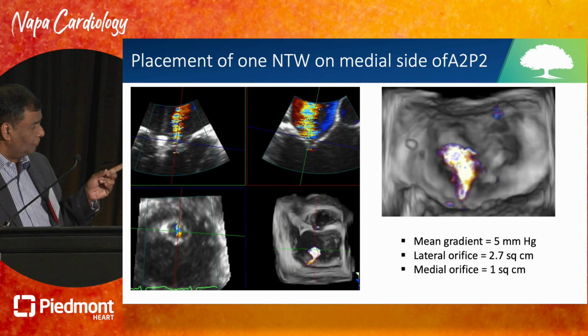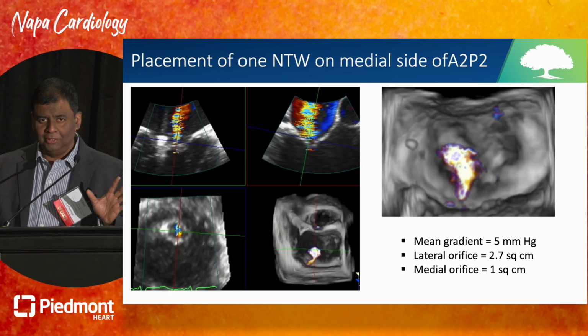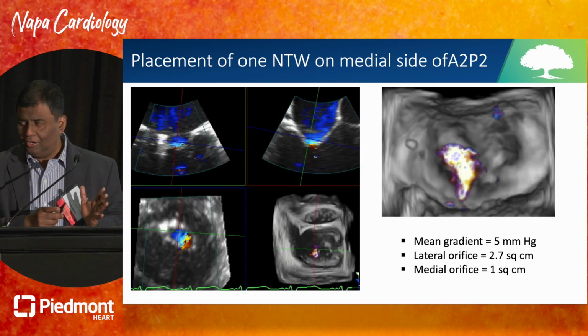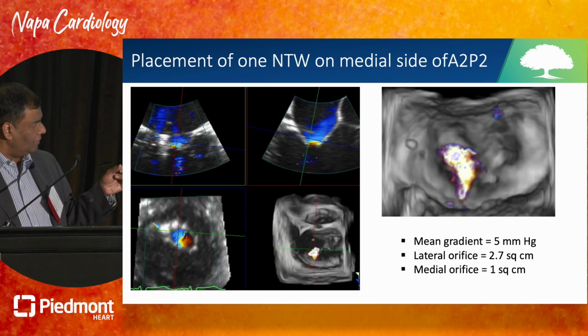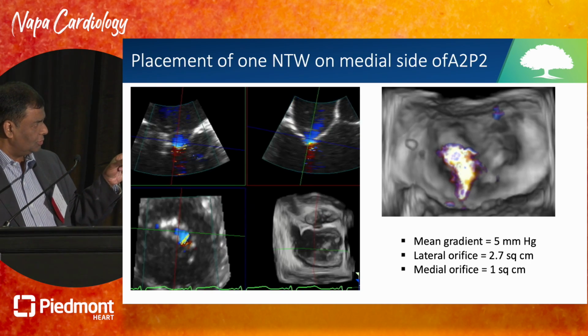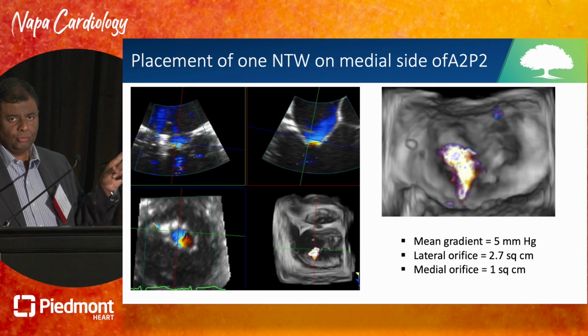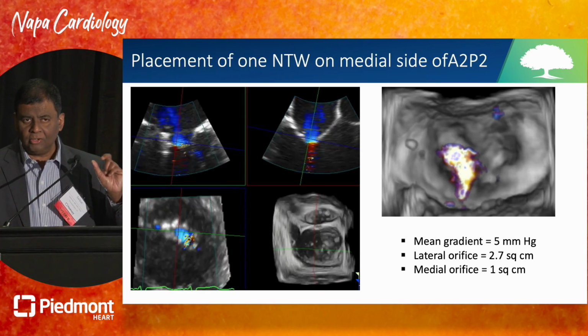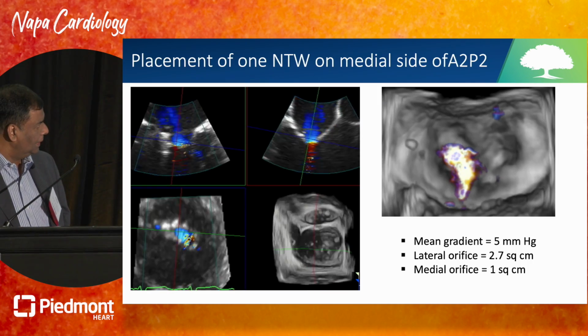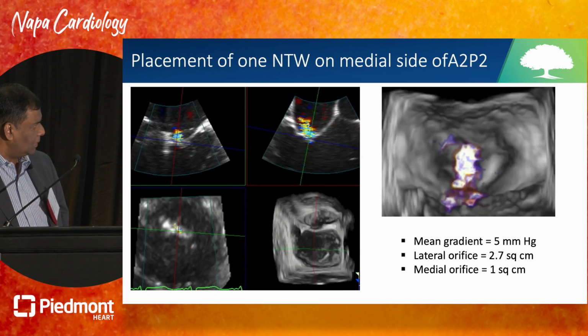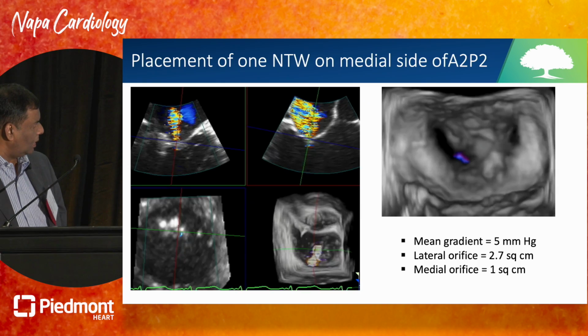The mean gradient was 5. And I said, wait a second, what do I do now? Should I move the clip and put it in the middle, or stop here and leave with a little MR? But then I measured the valve area by planimetry, and I found the lateral orifice was 2.7, the medial orifice was 1. That means some of the gradient was coming from the residual MR. So therefore, I deployed that clip, and then we went ahead and put a second NTW right close by.